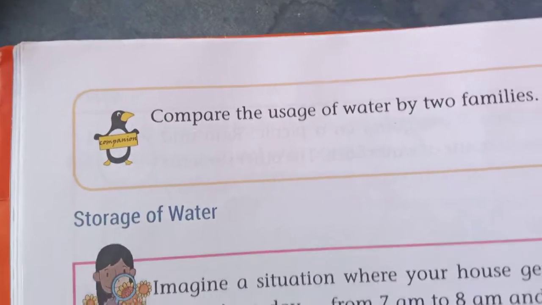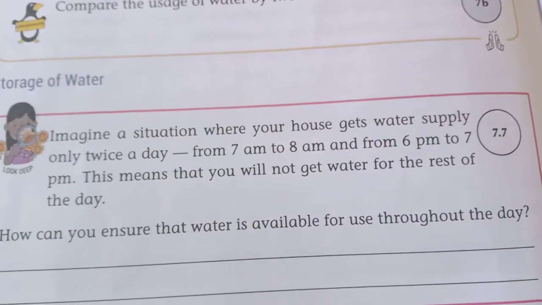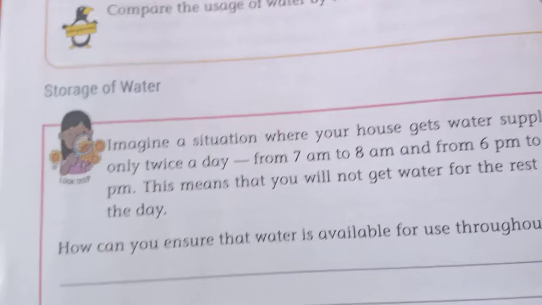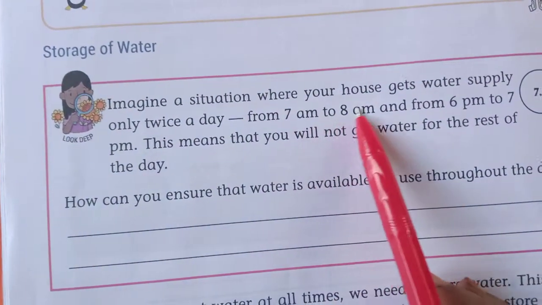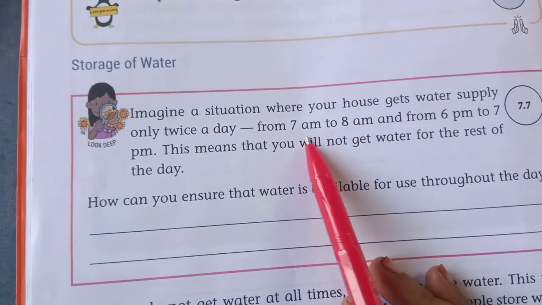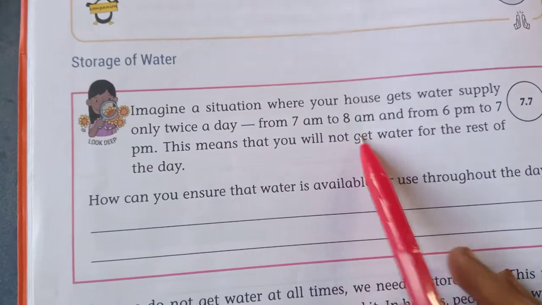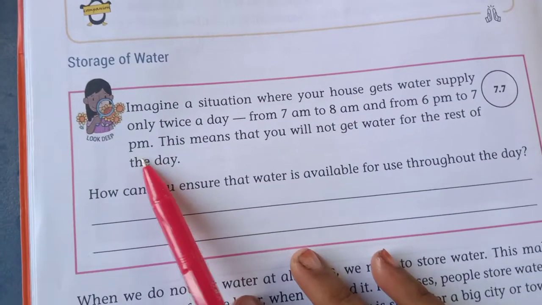Okay, next another activity, children, 7.7, storage of water. This is about storage of water. See, imagine a situation where your house gets water supply only twice a day, from 7 a.m. to 8 a.m. in the morning and from 6 p.m. to 7 p.m. in the evening.